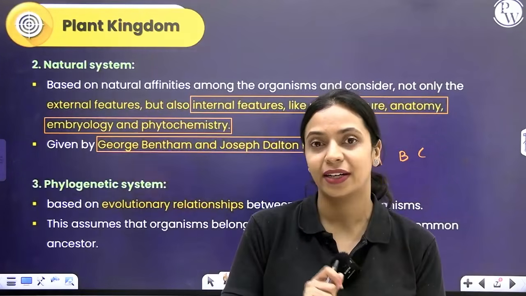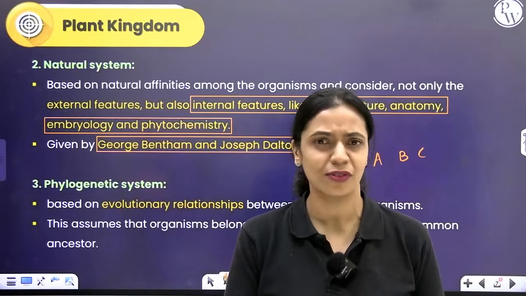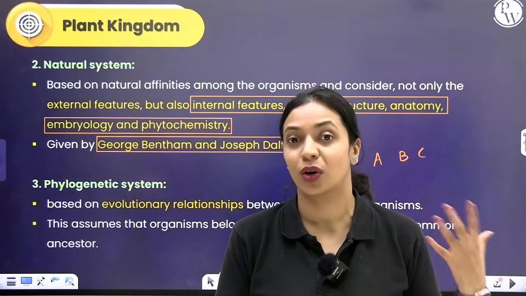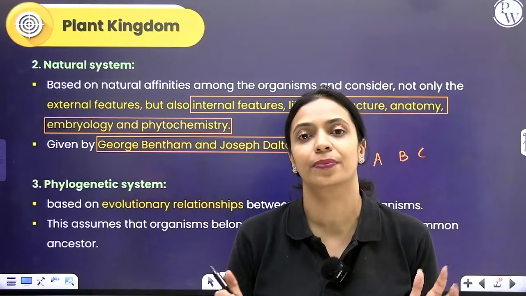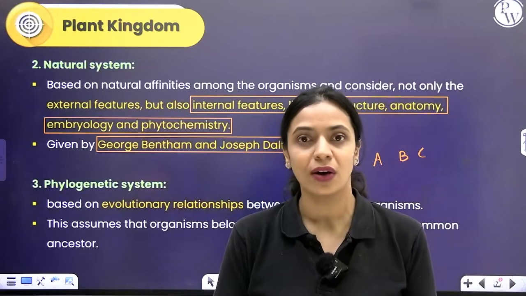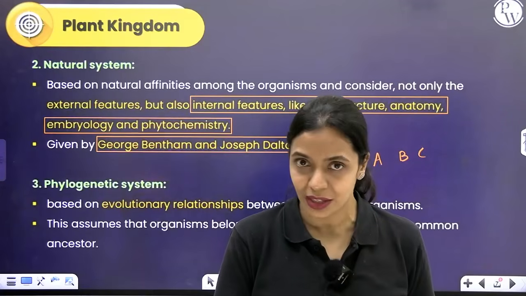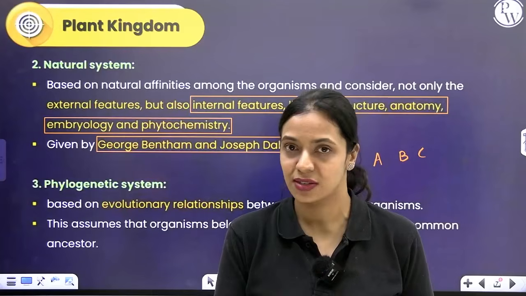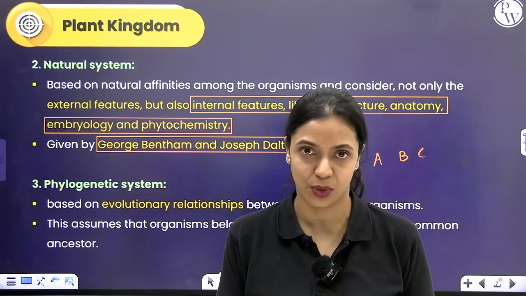Because many of our ancestors are already extinct, right? If you have to find out about our phylogeny, our evolutionary history, fossils will play a very important role. By analyzing and utilizing whatever fossil evidence we have, it is possible to group different living organisms into convenient categories. So for phylogenetic classification, wherever available, they will make use of fossil evidence. But sometimes it so happens that fossil evidence is not available. At such times, they use information from other sources.